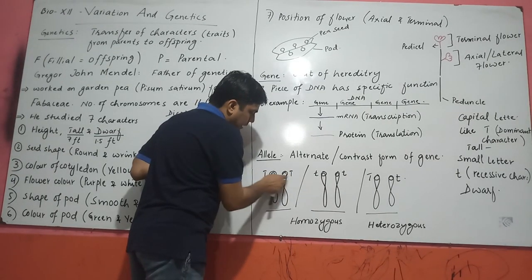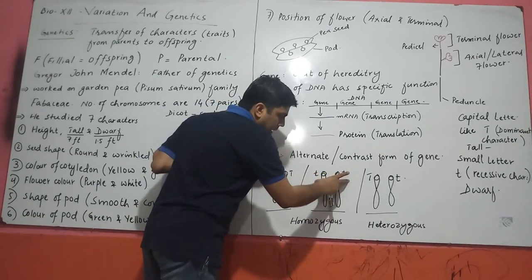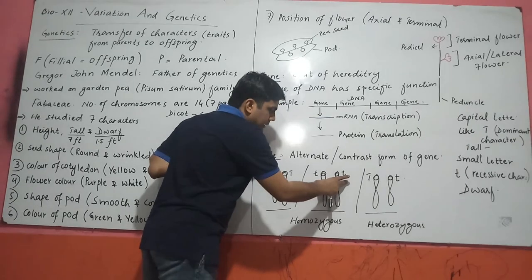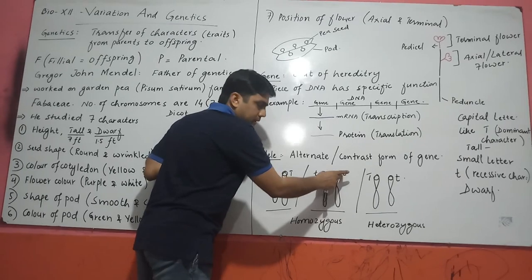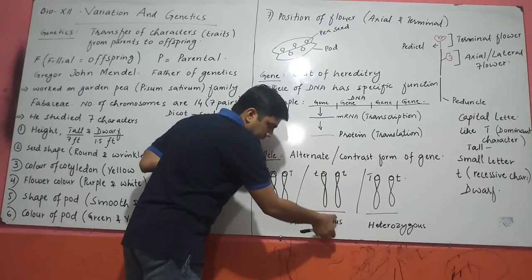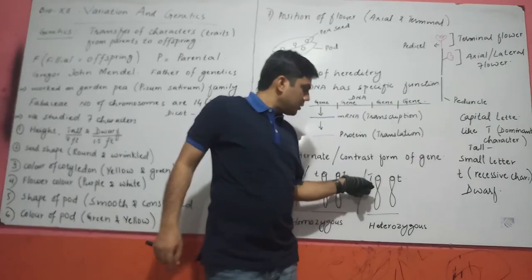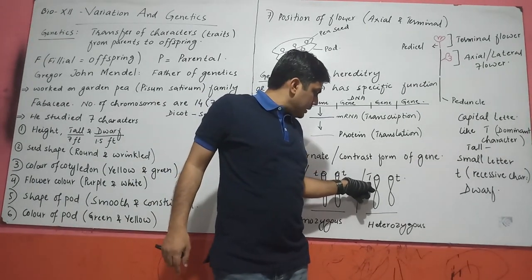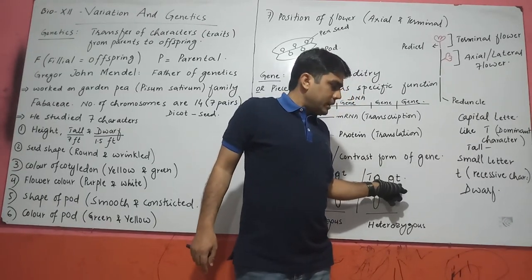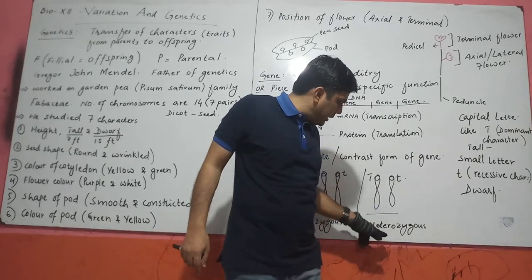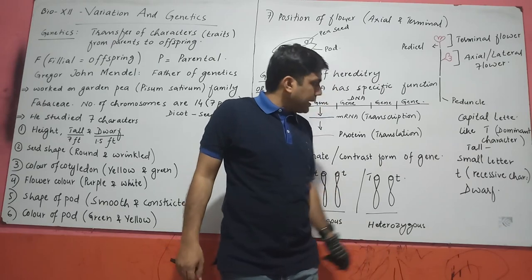Maybe the organism contains both genes in dominant form, which show the tall character. Maybe the organism contains both genes in recessive form. If the organism contains either both recessive alleles or both dominant alleles, that organism is called homozygous. But if the organism contains one copy of the gene in the form of a dominant allele and one copy in the form of a recessive allele, that organism is called heterozygous.